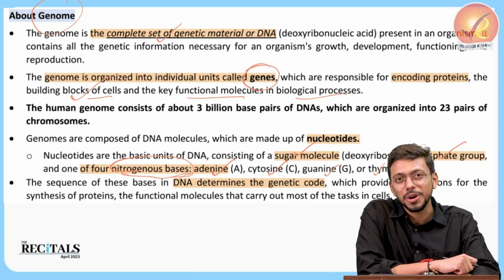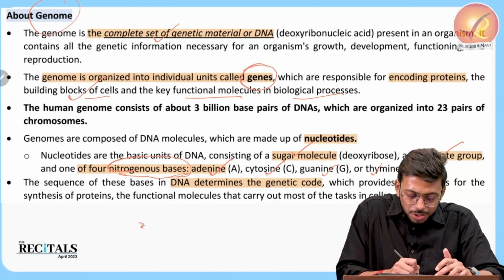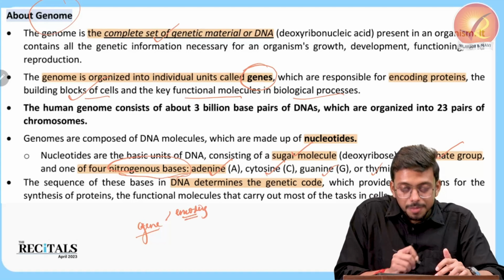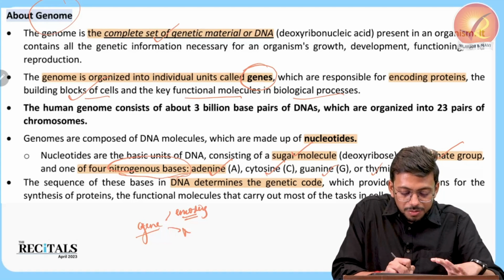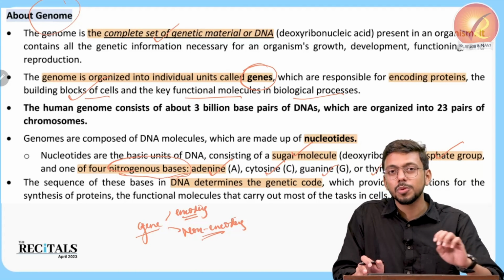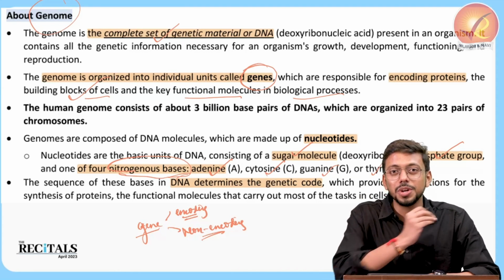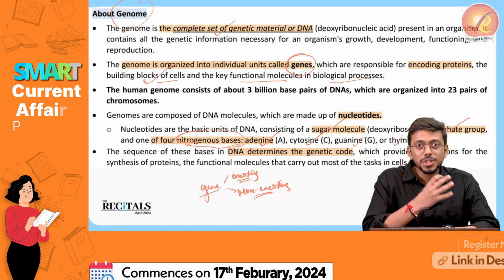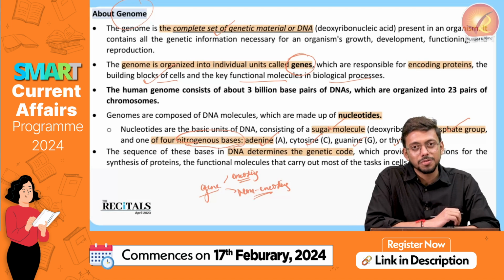Now, one very important point over here is that not all genes are going to be encoding for protein. So there are two types of gene. One type of gene will be encoding for the protein. Basically, it will give directions as to what kind of protein has to be created. And there are other kinds of gene which are known as non-encoding genes, right? They will not encode for proteins. Then what are they going to do? They are basically going to help other genes in encoding for their protein, right? They can also help in the structuring of the DNA, how the DNA is being packed. So they have various other functions as well, not just encoding for the protein.